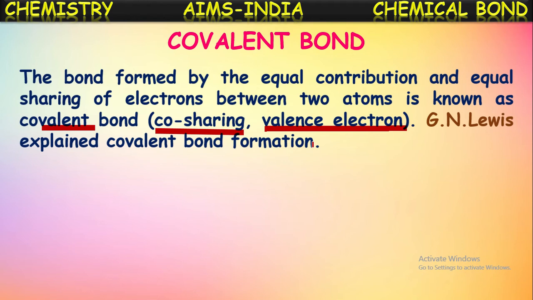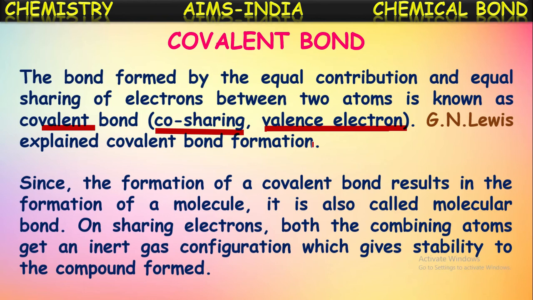But here, differently, the elements don't lose electrons and they won't gain electrons, they just share the electrons mutually. Then the bond formed is called a covalent bond. The chemical bond formed by the sharing of valence electrons between the atoms is called a covalent bond. This was explained by Jean Lewis.